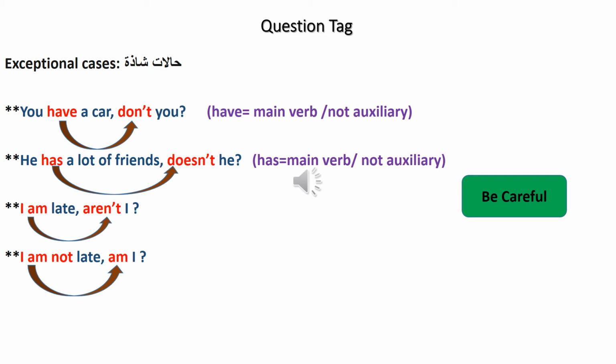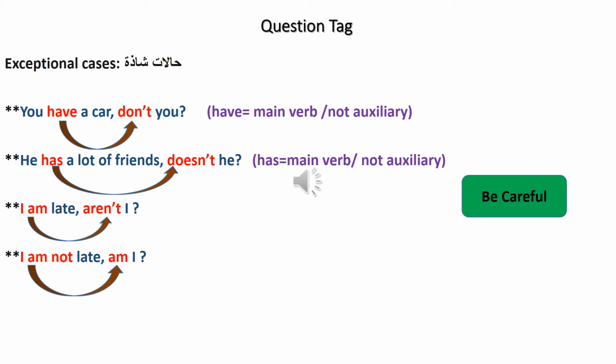He has a lot of friends. Doesn't he? Doesn't. We didn't put don't, because we said that if the subject pronouns are he or she or it, we have to negate them by using doesn't in the present simple. Not don't. Doesn't. He has a lot of friends. Doesn't he?